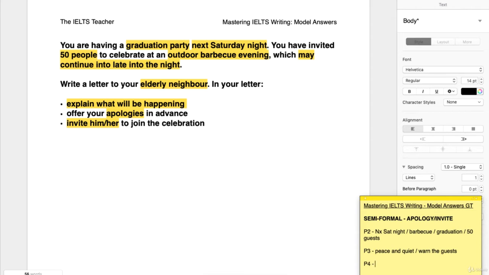And then in the fourth paragraph, we're going to invite the elderly neighbor to join the celebration. And this is a tricky one because I feel if 50 people are celebrating a graduation, it's mostly going to be young people there. It's probably unlikely that the elderly neighbor is actually going to want to come to the party, but it's courteous for us to invite them anyway. So the way that we word the invitation is important. I'm just going to say that they would be very welcome. And it's true, they would be very welcome.